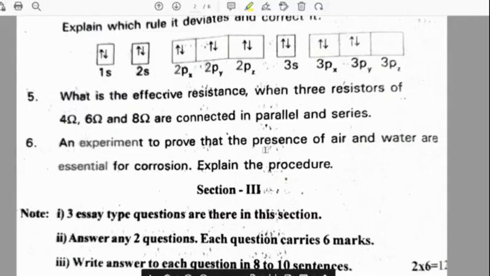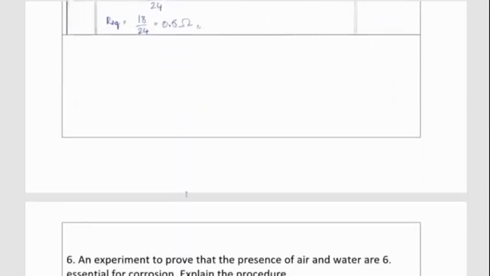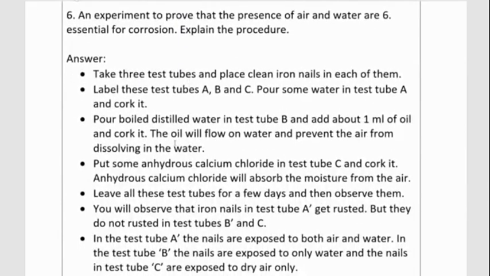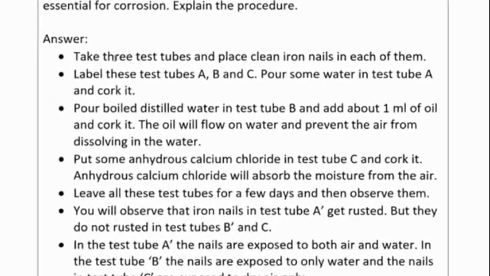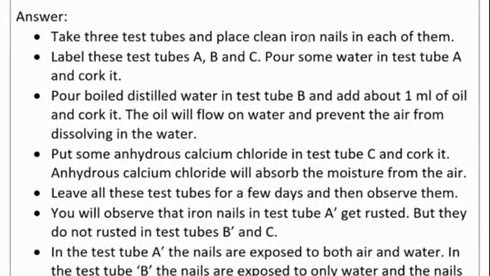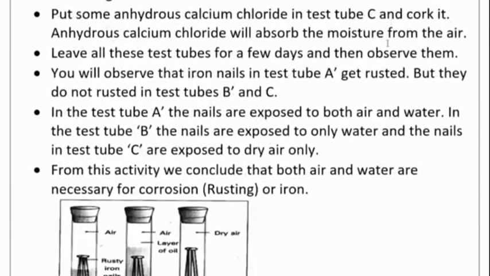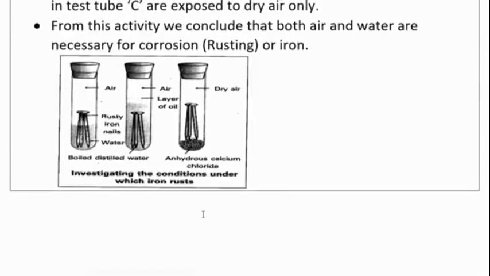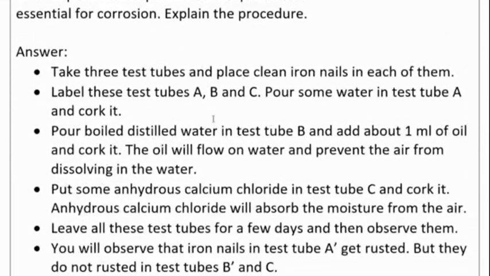An experiment to prove that the presence of air and water are essential for corrosion. Explain the procedure. So this is the experiment. Take 3 test tubes and place clean iron nails in each of them, like this, which is shown in the picture. Label these test tubes as A, B, C.